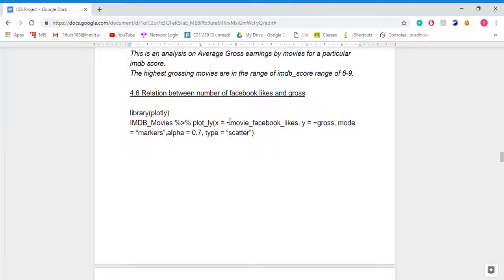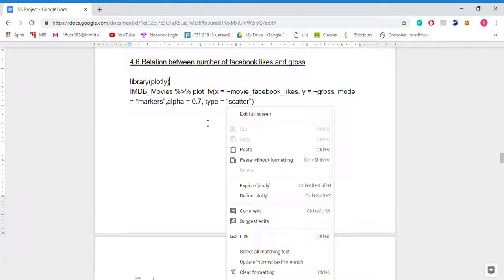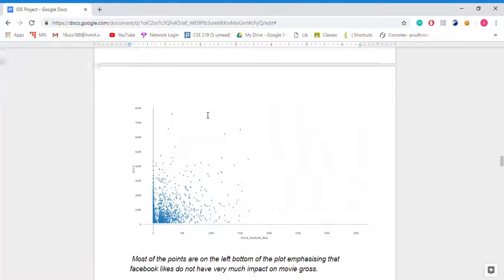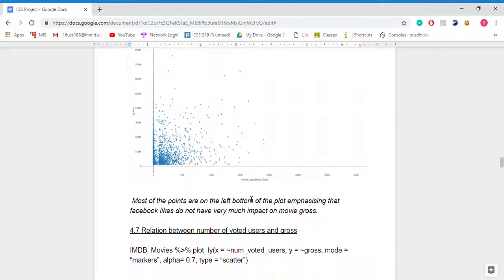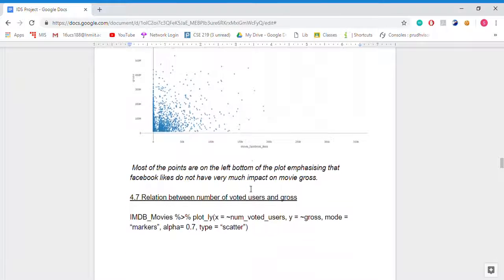Relation between number of Facebook likes and gross. In today's age, advertisement of movies is done using social media. So we'll be seeing whether Facebook makes an impact on gross. And from what we can see, for less Facebook likes, there are some movies which are grossing high. So Facebook likes do not have very much impact on the gross of movies.